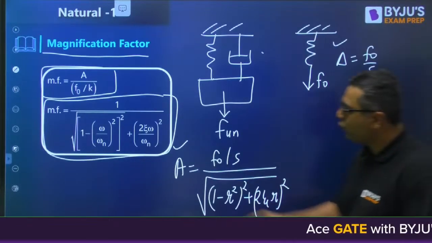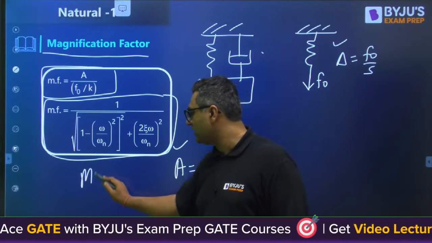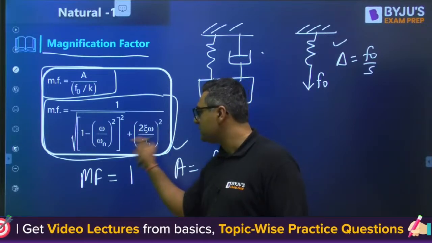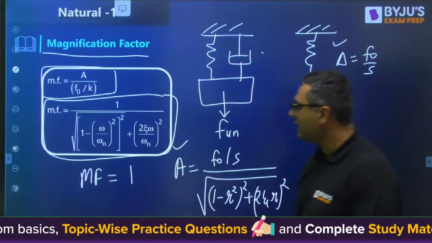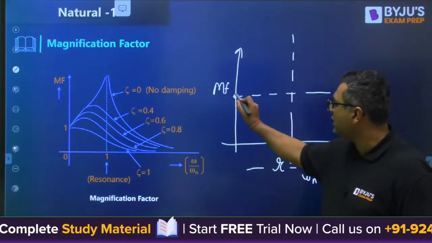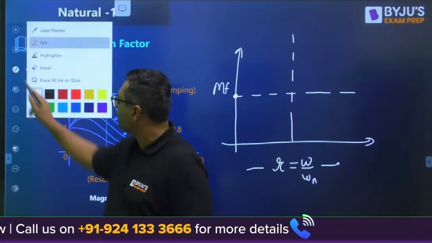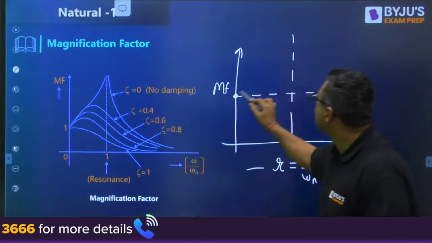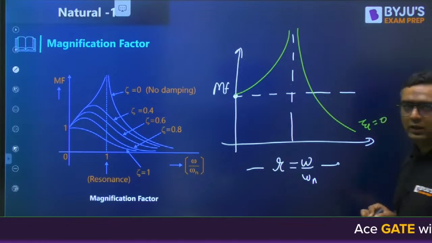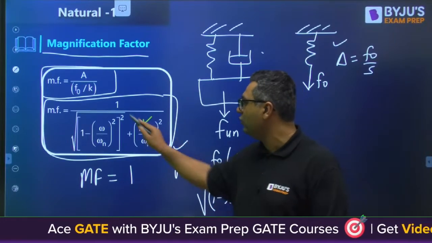When you put r equal to 0 in this formula, the magnification factor will always come out equal to 1. Because when r is 0, this term is 0, this term is 0. So every curve starts at 1 only. When r is 0, the magnification factor is 1. But when you change zeta one by one, the curve changes. This will be the curve obtained for zeta equal to 0. You can see zeta is in the denominator, so as zeta increases, the overall value will decrease.